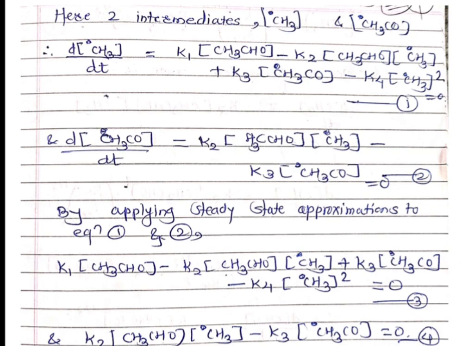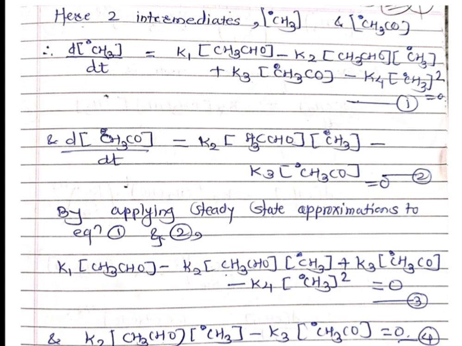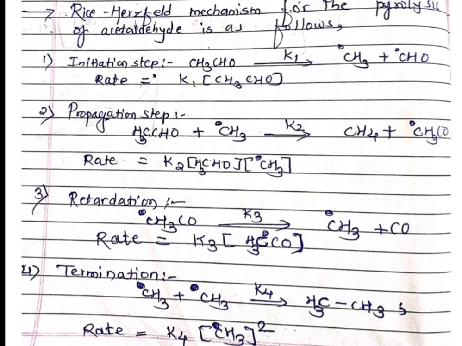So d[CH3]/dt is equal to, in the first step it is formed from CH3CHO with rate K1. Formation is there, that's why plus K1 into concentration of CH3CHO. This is our first term. Then in the second step it is utilized.